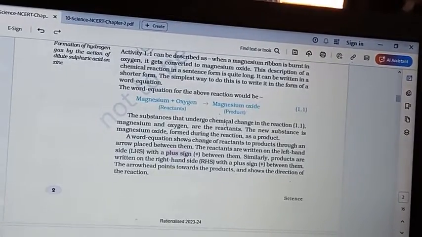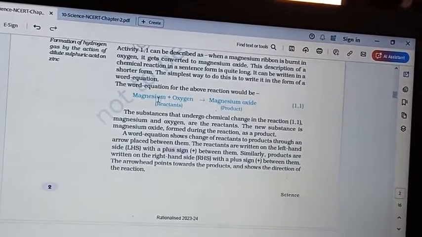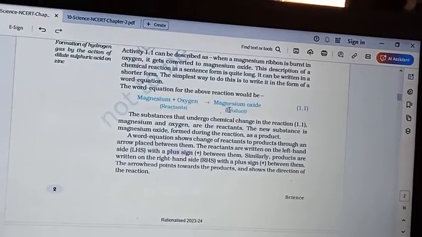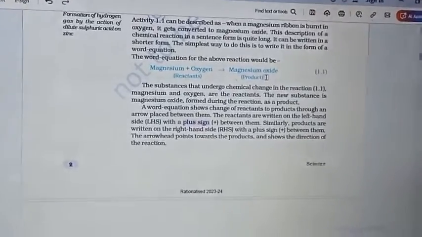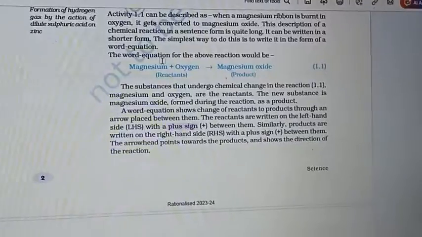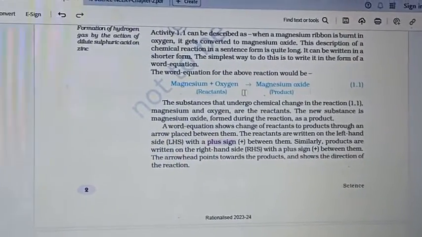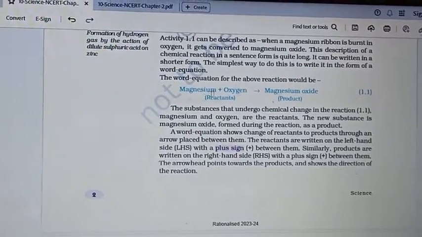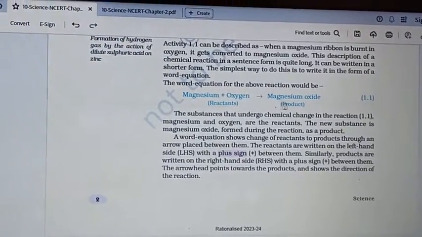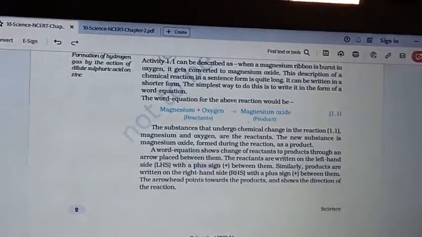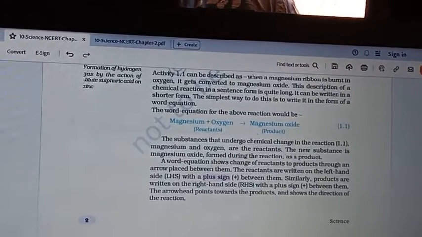And the arrow shows the direction of the reaction, that is, which direction the reaction is going. Here the reaction is going from the reactant side to the product side. Next, writing a chemical equation.